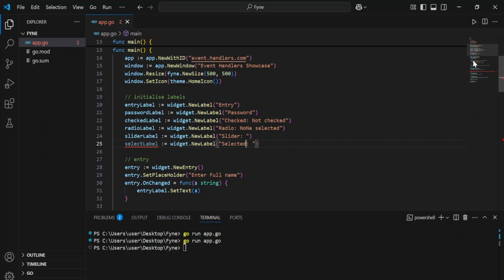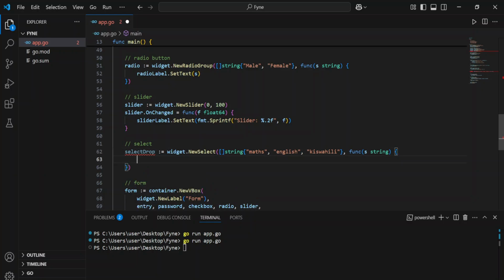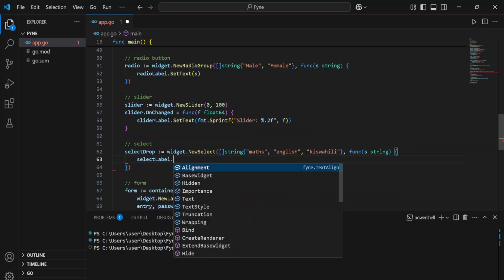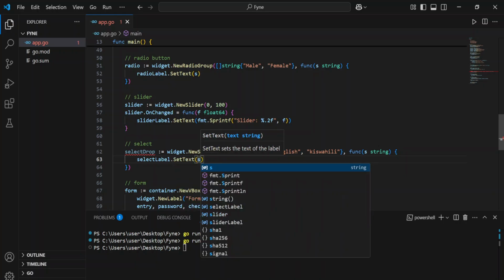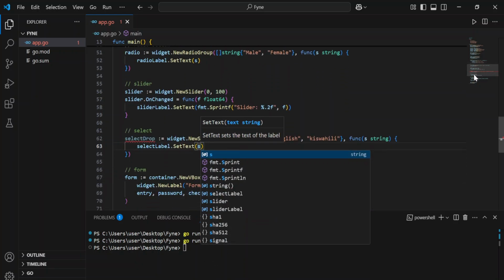So I'm going to come down here, and then I'm going to say, of course this is the drop down, I'm going to say select label dot set text to s, and then I can add these two so that I can update my application.